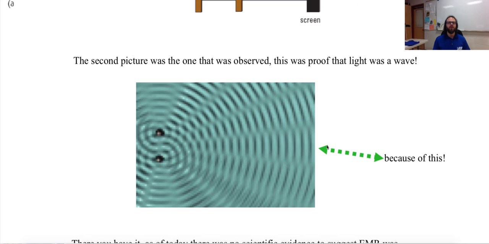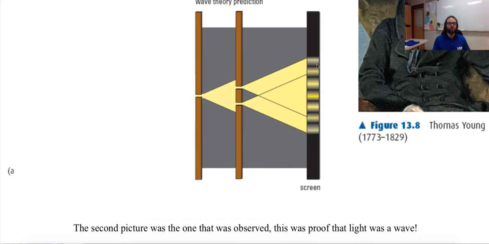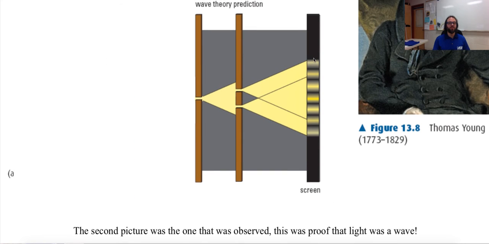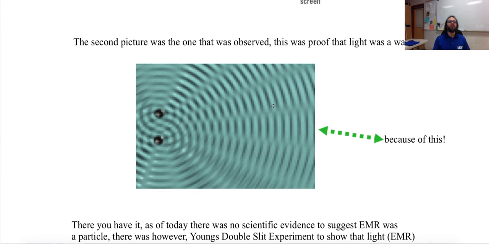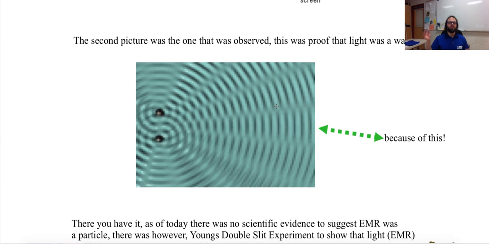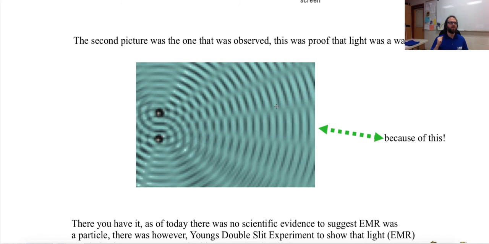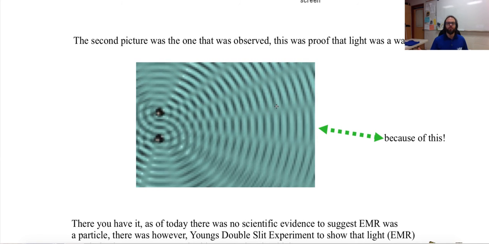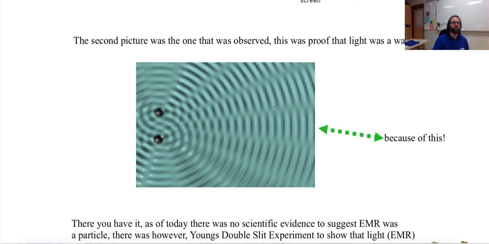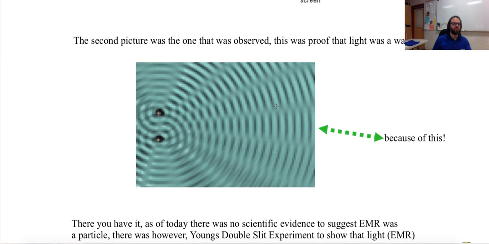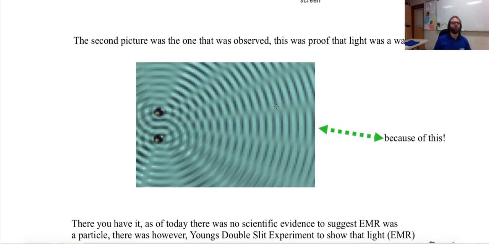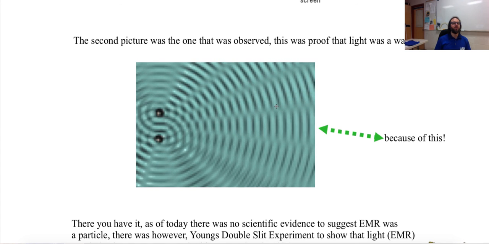Okay? So this is proof that when they did the two-slit experiment, the light showed like this, where we had these nodes. We had antinodes and nodes, which meant electromagnetic radiation is a wave. Light is obviously electromagnetic radiation. Light through the two-slit experiment proved it was a wave. Therefore, electromagnetic radiation is a wave. So there you have it.